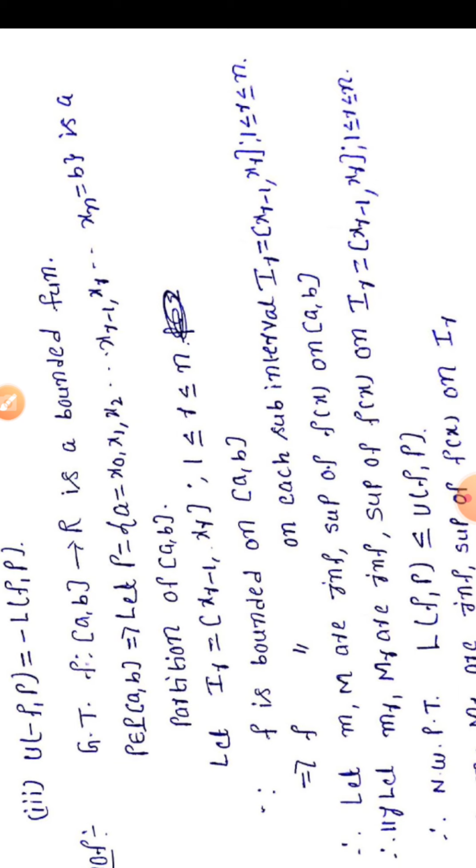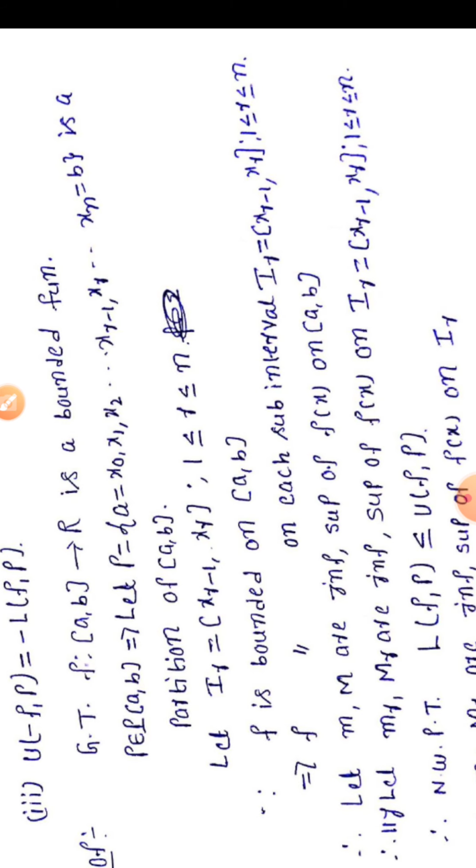That implies f is bounded on each subinterval I_r equal to the closed interval [x_{r-1}, x_r] such that 1 ≤ r ≤ n. Well, clearly we observe that f is bounded on the closed interval [a, b]. That means f has an infimum and a supremum on the closed interval [a, b].